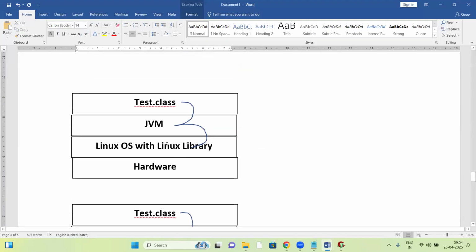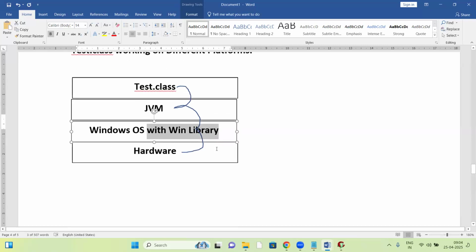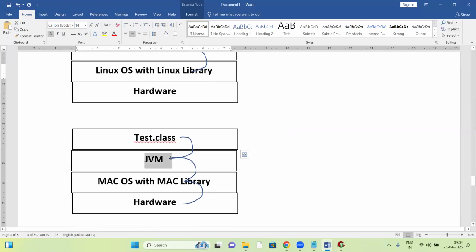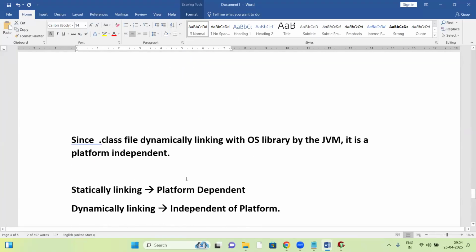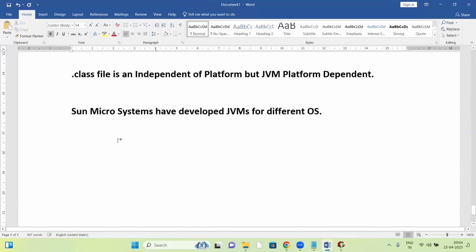So the Windows JVM has knowledge of the Windows base and links with the Windows base library. The Linux JVM has knowledge of the Linux library and links with it. The Mac JVM has knowledge of the Mac base and links with the Mac library. So for every base, a separate JVM was developed.